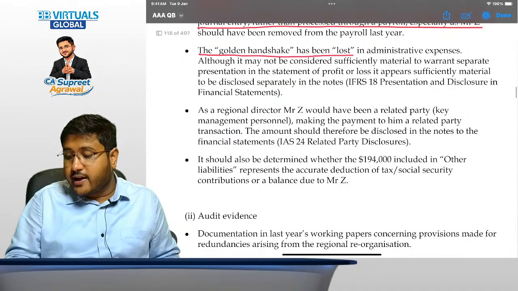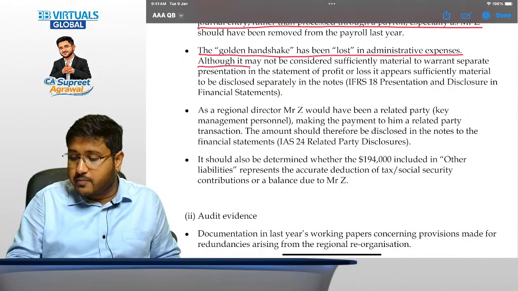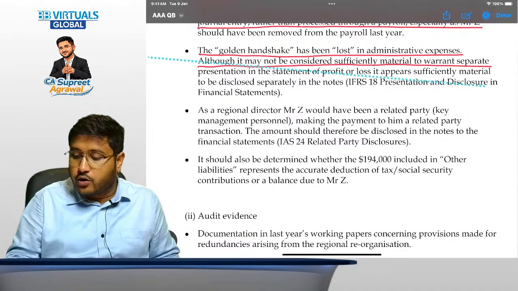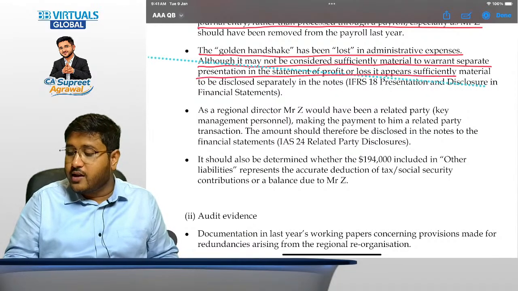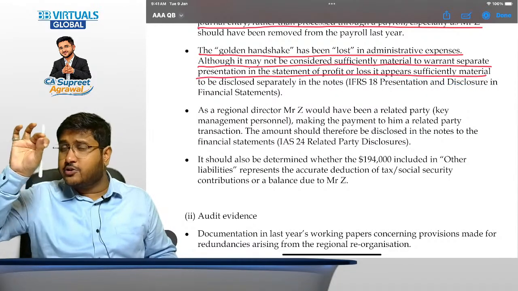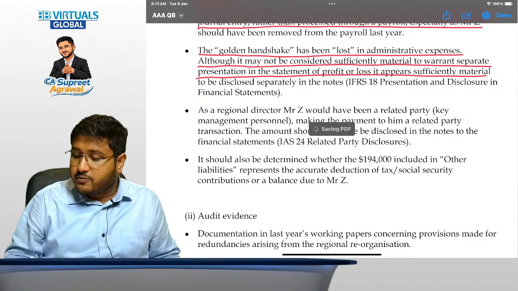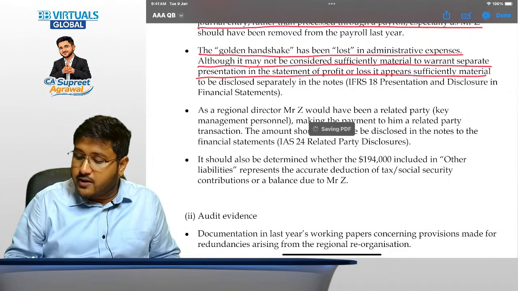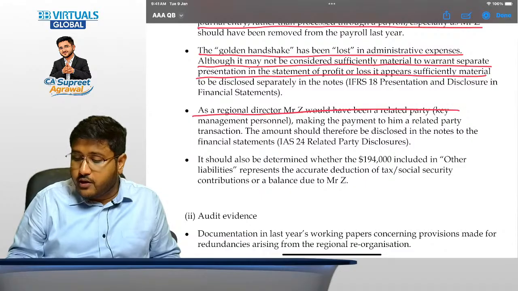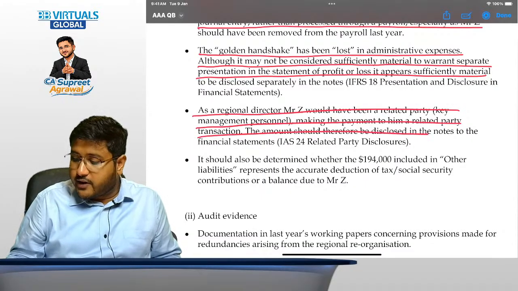The golden handshake has been lost in administrative expenses, although it may not be considered sufficiently material to warrant separate presentation in the statement of profit and loss, because it is not that material that it should have a separate line item, but it should be classified under the correct category. As a regional director, Mr. Z would have been a related party. Making the payment to him makes a related party transaction also, and it should be disclosed at the relevant place in the financial statements also.